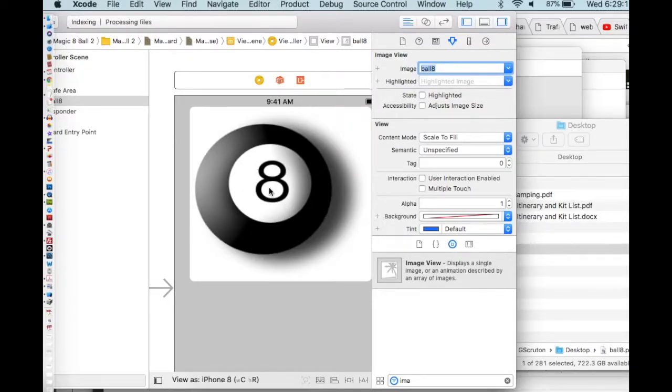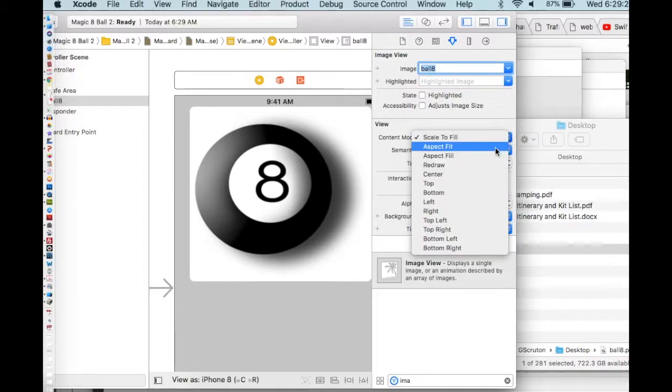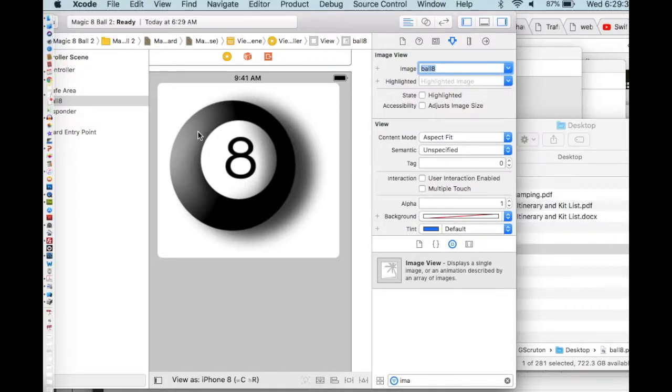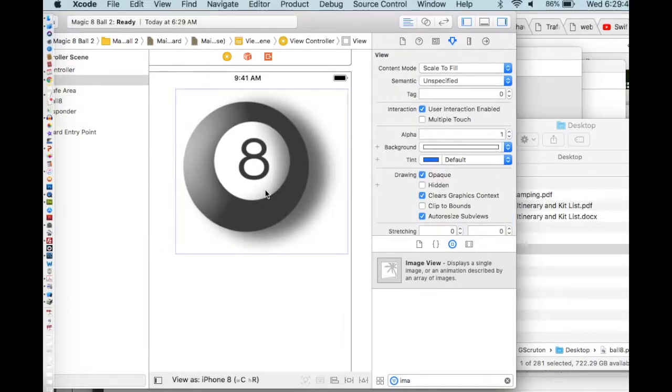Okay, now you see how it's all squished? That's because it's scaled to fill, like it fills up this square, this rectangle. If I tell it to aspect fit, it'll keep its own proportions. After that, the image isn't centered on the screen, so I'm going to have to manipulate it a little bit. I'm just going to move it a little bit, just so it appears centered.